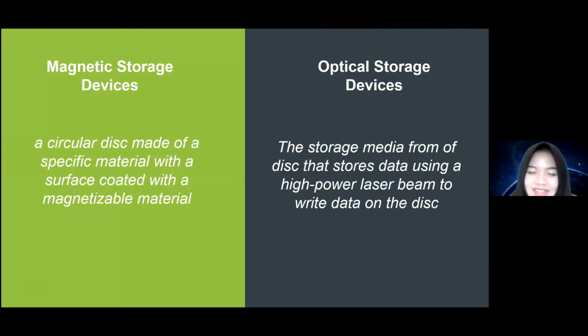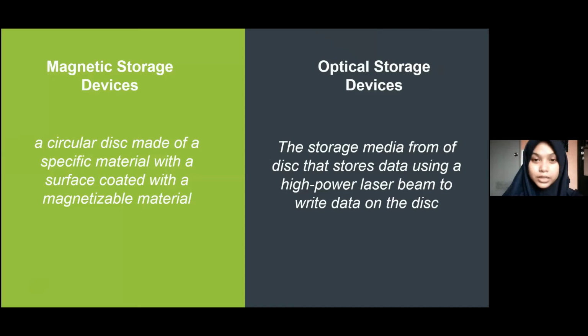Okay, for the first slide, will be continued by Jasmine Salsabila. First, I'm going to explain the definition of magnetic and optical storage. Magnetic storage is a circular disc made of a specific material with a surface coated with a magnetizable material.